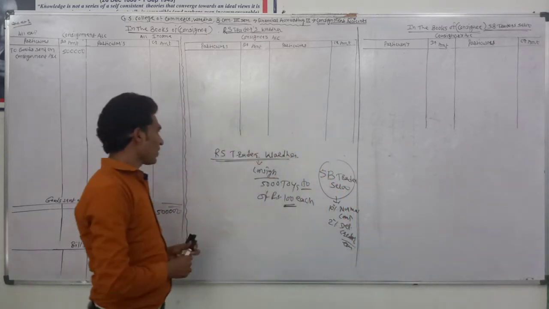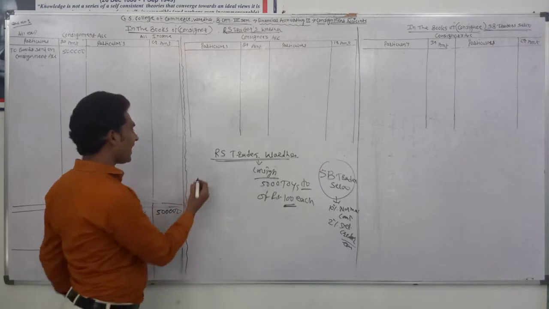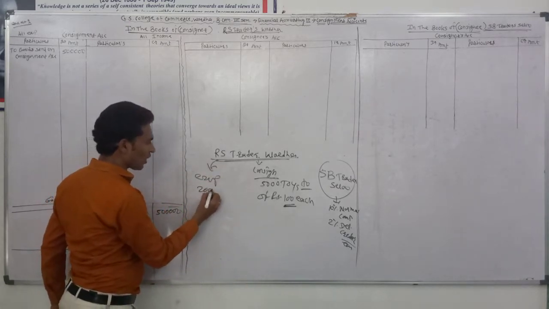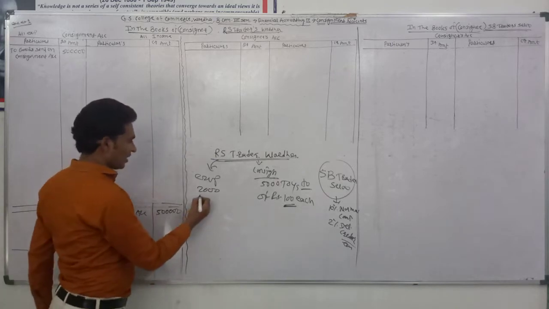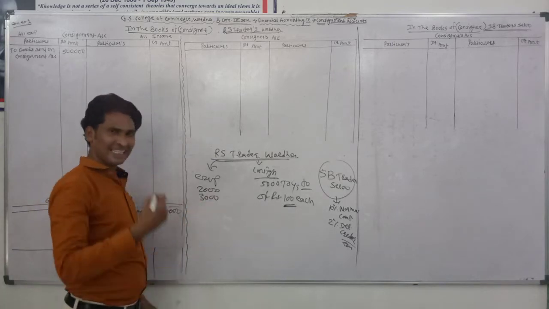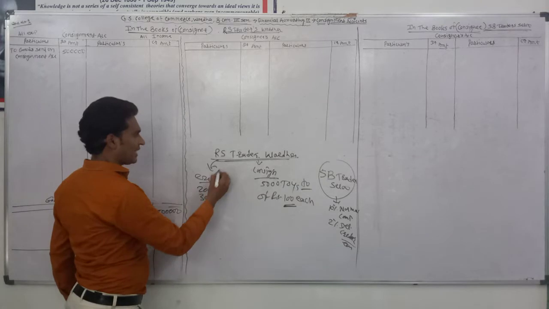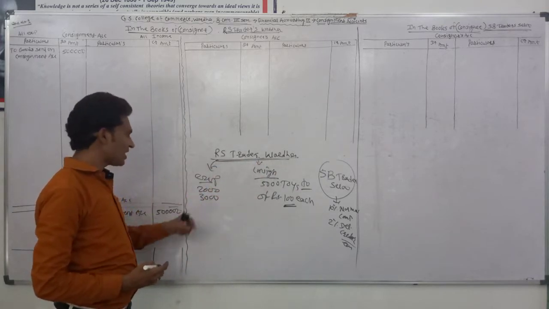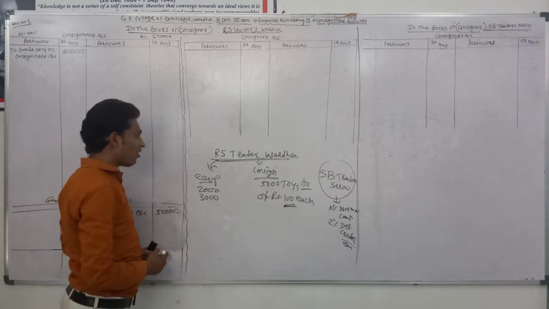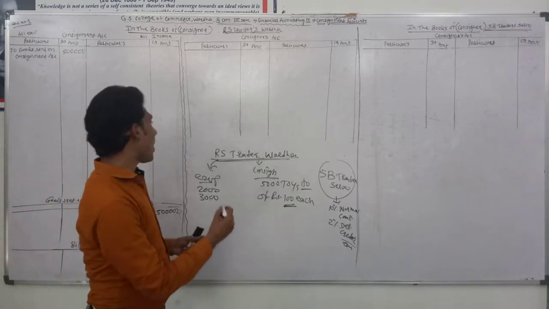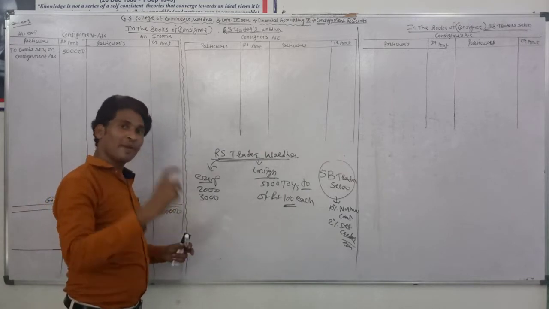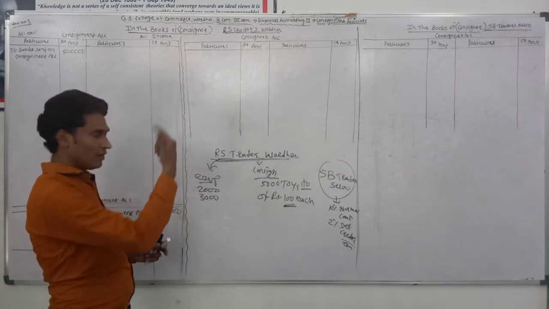Continuing, now RS traders spend expenses. RS traders spend rupees 2,000 as packing expenses and rupees 3,000 for carriage and cartage. Listen very carefully, we are preparing the example and solving it.